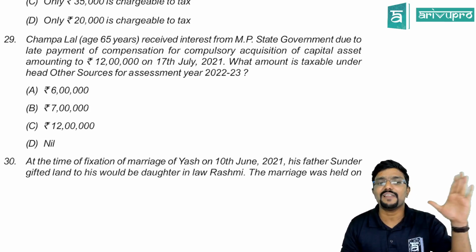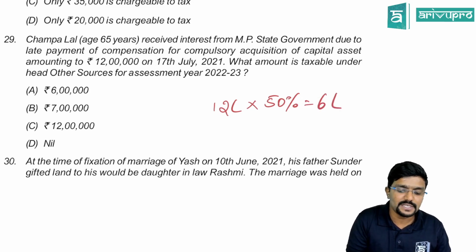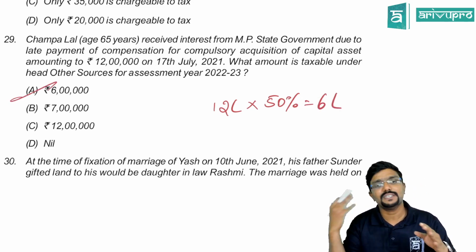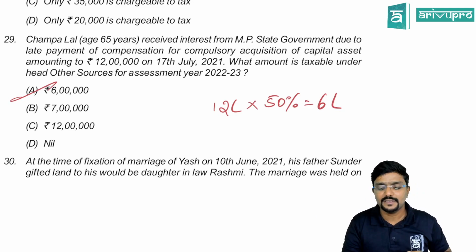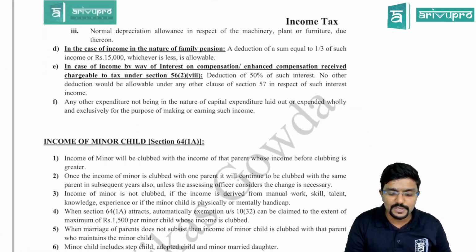But 50% flat deduction will be given. So 12 lakh is received, so only 50% of that would be taxable. How much is that? 6 lakh. The remaining 50% is allowed as flat deduction, guys. This is also given under section 57 in income from other sources only.